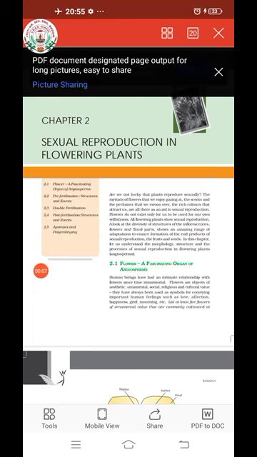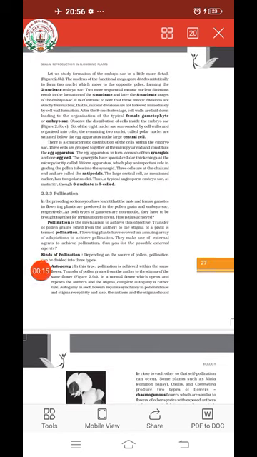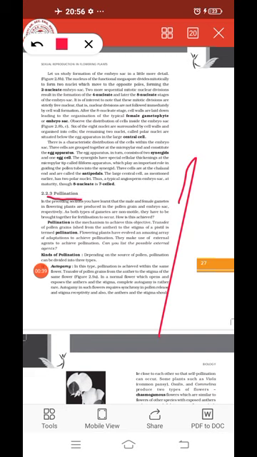So, we were studying the second chapter, that is sexual reproduction in flowering plants. In this video, we are going to study a new topic, that is pollination. Pollination is the process of transfer of pollen grain from the anther to the stigma of the flower. So this process is known as what? Pollination. So what do you mean by pollination? It is the process of transfer of pollen grains from anther to the stigma.